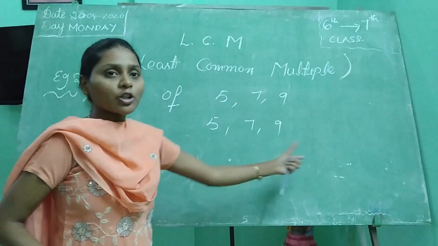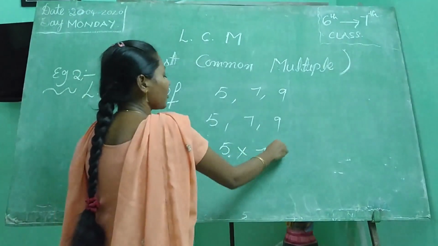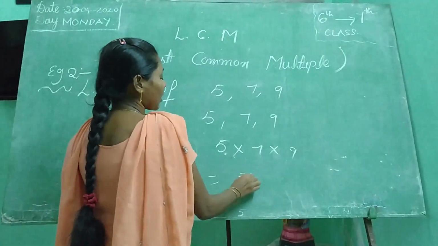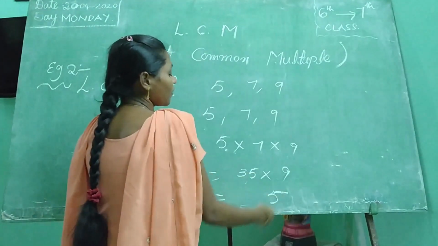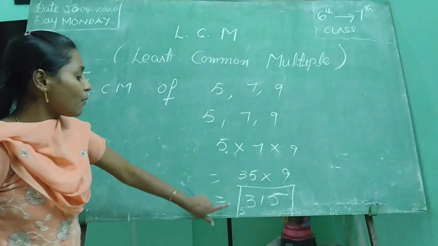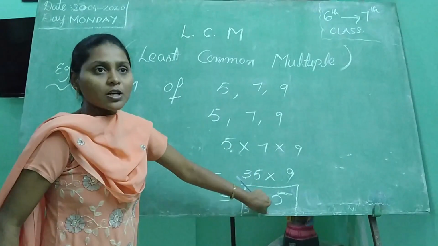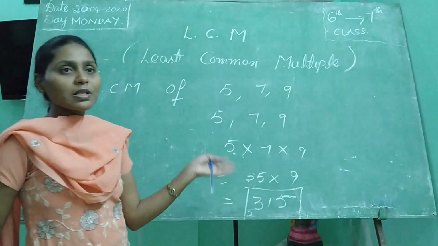We have to take the product of those numbers. 5 into 7 into 9. 5 7s are 35. 35 into 9. 9 5s are 45. 9 3s are 27, plus 4 is 31, so 315. So what is the LCM of 5, 7, 9? 315.